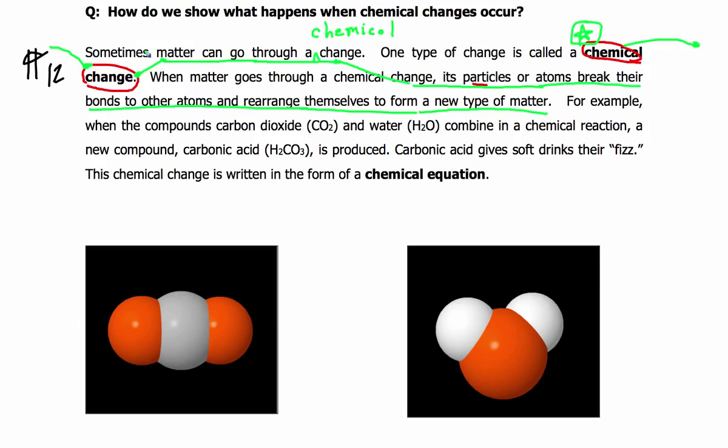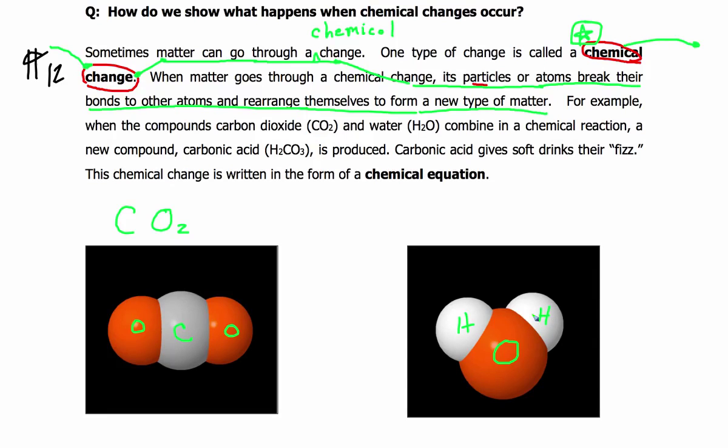For example, when the compounds carbon dioxide and water, which we see down here, so this is carbon dioxide, CO2, this is the carbon atom, and these are oxygen atoms, okay? So when the compound carbon dioxide and water, which is H2O, so here's oxygen, and this is a hydrogen atom, and this is a hydrogen atom.